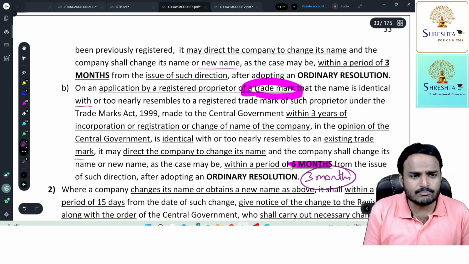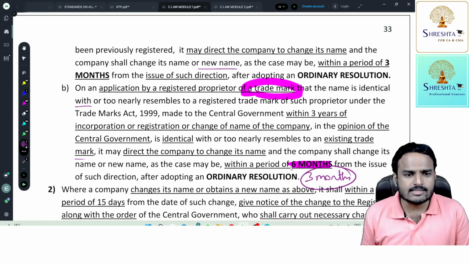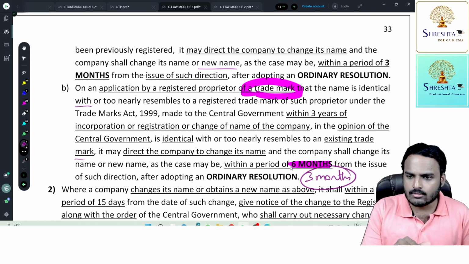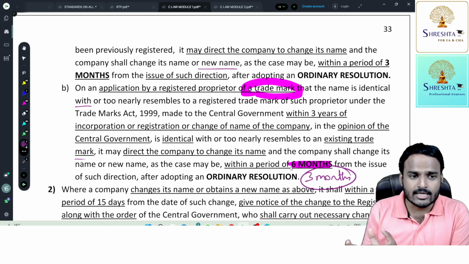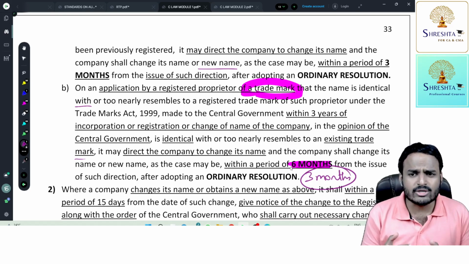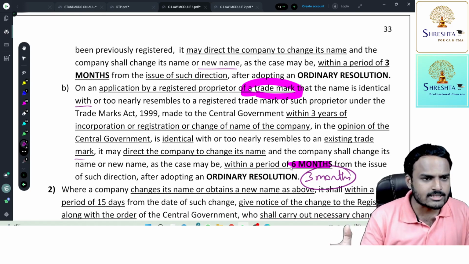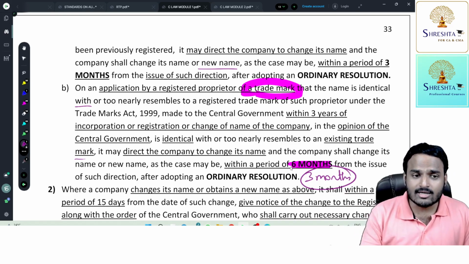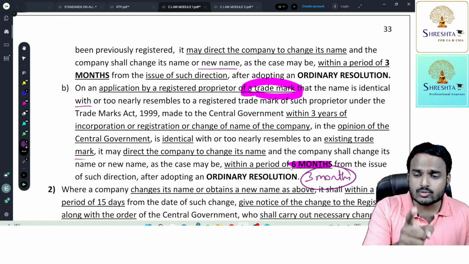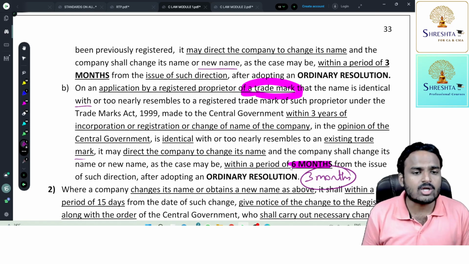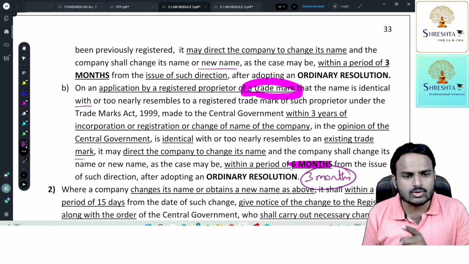So simply, what is the implication of this amendment, sir? Previously, you had 6 months for rectification of name when your name is identical with the name of a registered trademark. It is nothing but infringement of trademark, unauthorized, without any permission. If you are using a registered trademark, then the owner of the registered trademark can file an application with the central government, and the central government will order you to change your name. Previously the time period for rectification was 6 months. Now the time period of 6 months is reduced to 3 months.